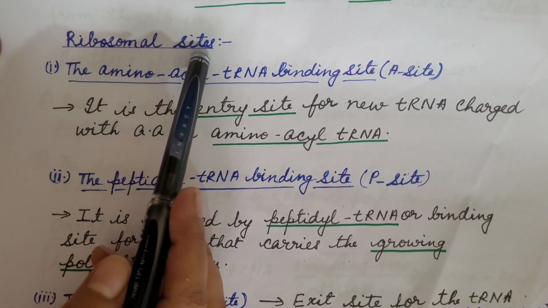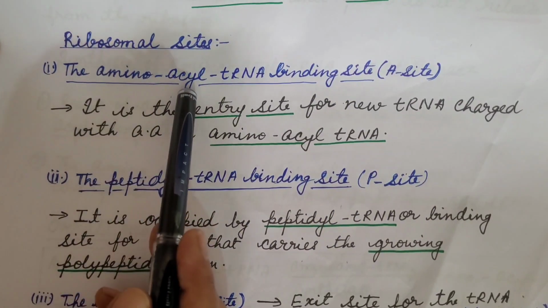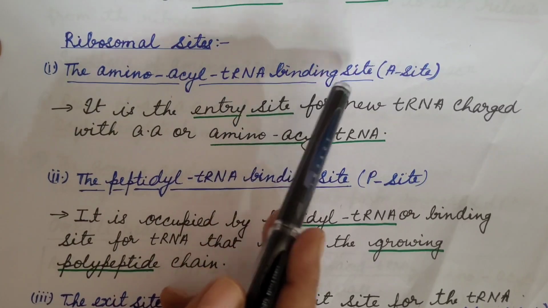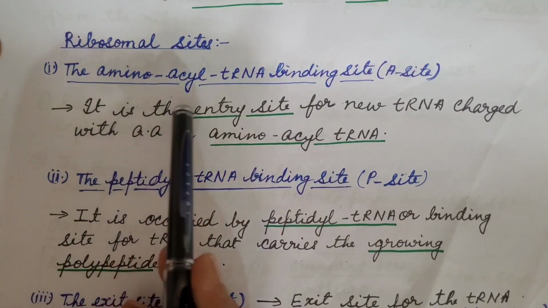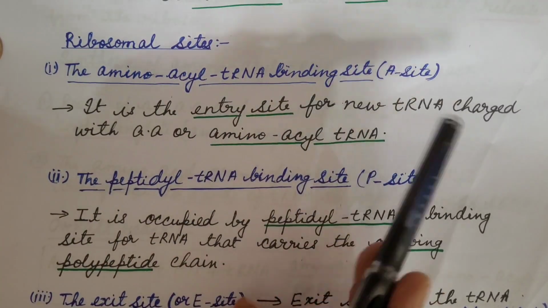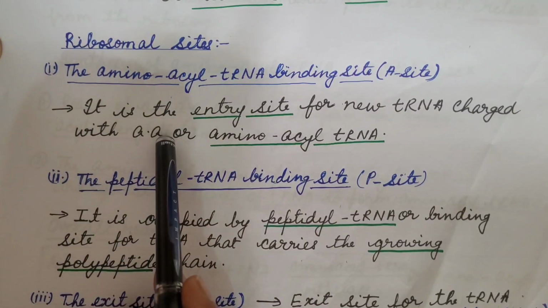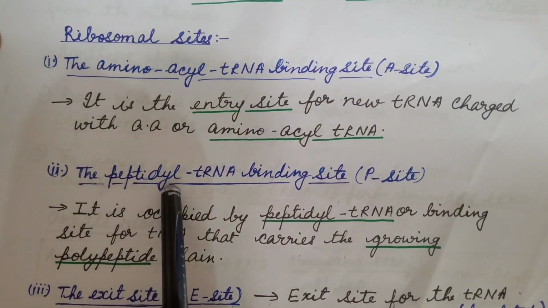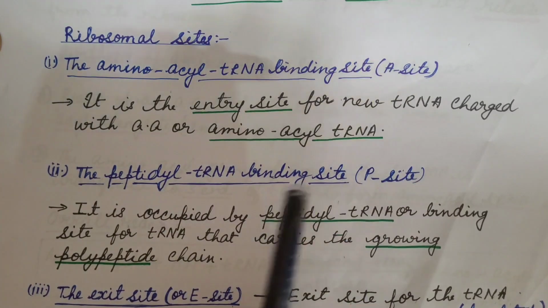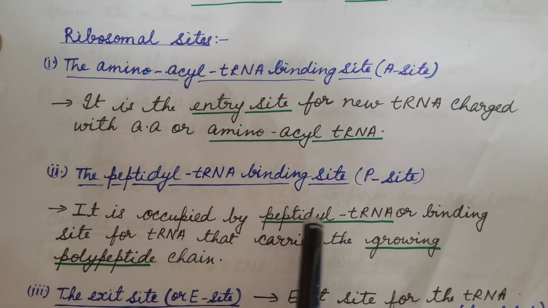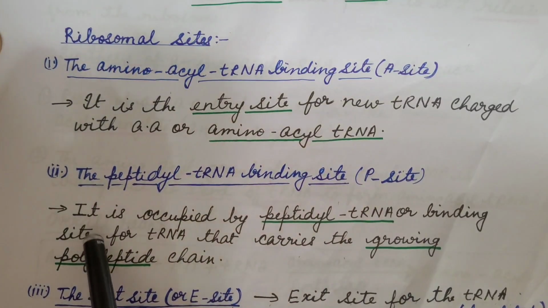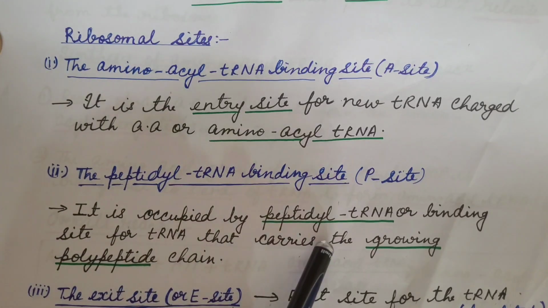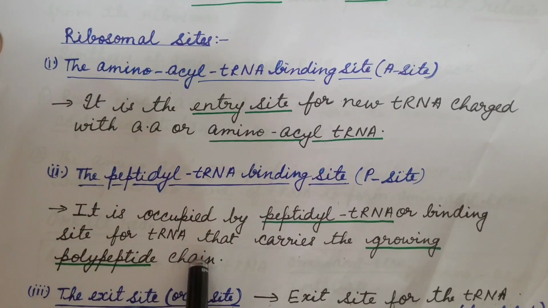Now the ribosomal sites. First is aminoacyl transfer RNA binding site or A site. It is the entry site for new transfer RNA charged with amino acid, or aminoacyl transfer RNA. The peptidyl transfer RNA binding site or P site is occupied by peptidyl transfer RNA, or the binding site for transfer RNA that carries the growing polypeptide chain.